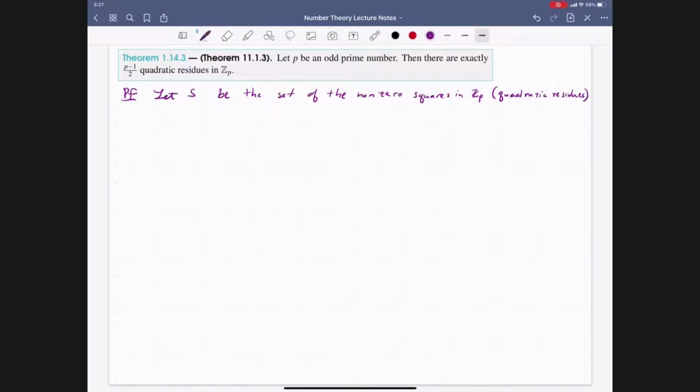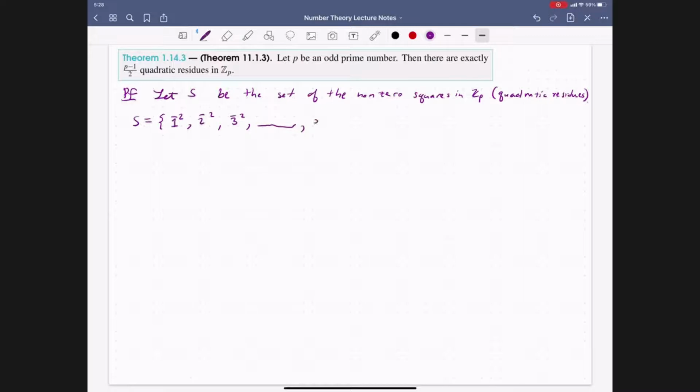So if we consider the set of the non-zero squares and we use that motivation for counting squares less than or equal to 100 for the positive integers, then we can square all the elements in the integers modulo p. So we're going to be looking at 1 bar squared, 2 bar squared, 3 bar squared. Each of these will be quadratic residues by assumption. They are all perfect squares and they are non-zero.